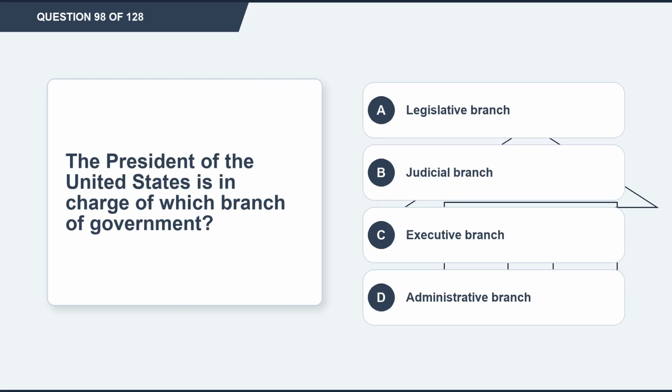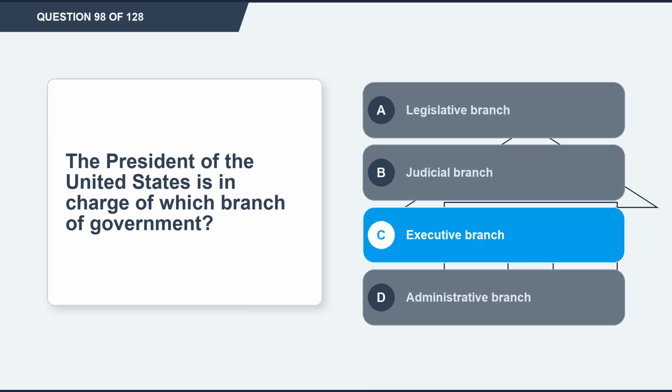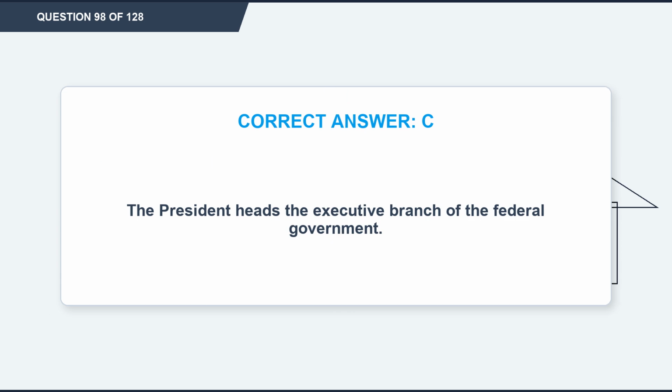Question 98. The President of the United States is in charge of which branch of government? Option A, Legislative branch. Option B, Judicial branch. Option C, Executive branch. Option D, Administrative branch. The correct answer is option C, Executive branch. Explanation. The President heads the executive branch of the federal government. Question 99.